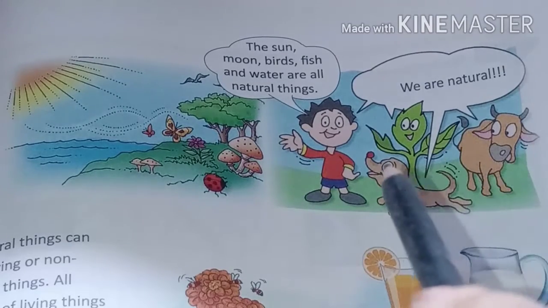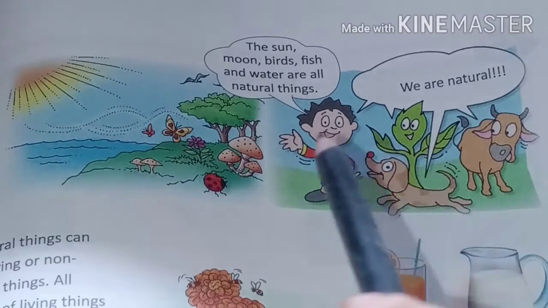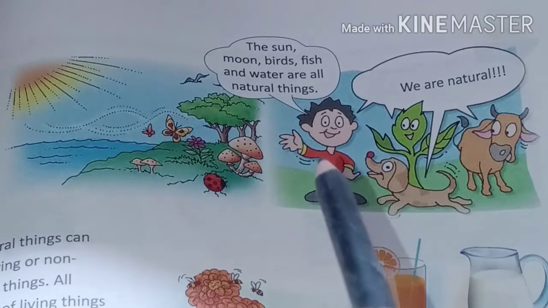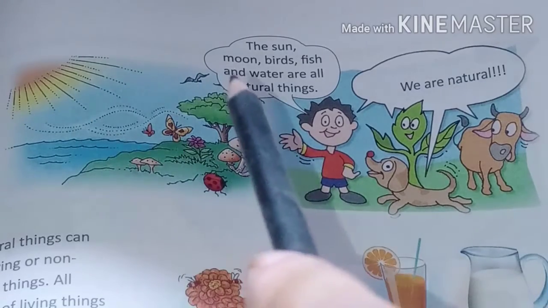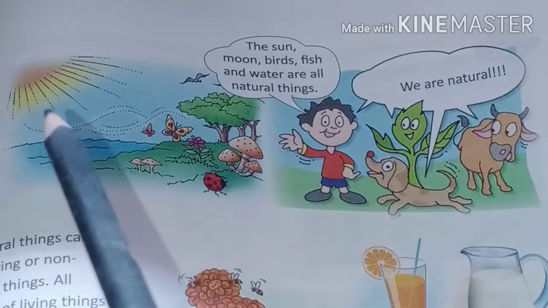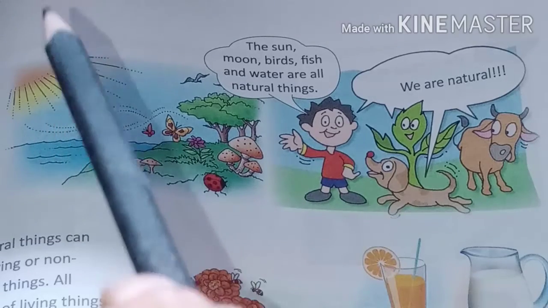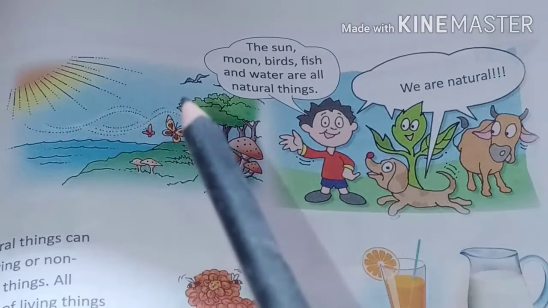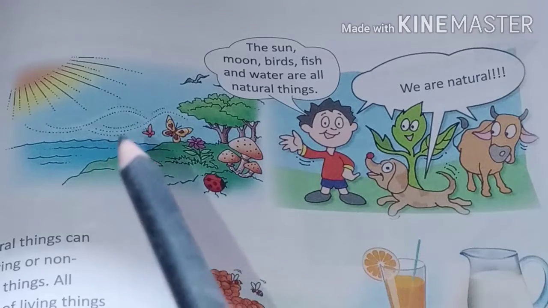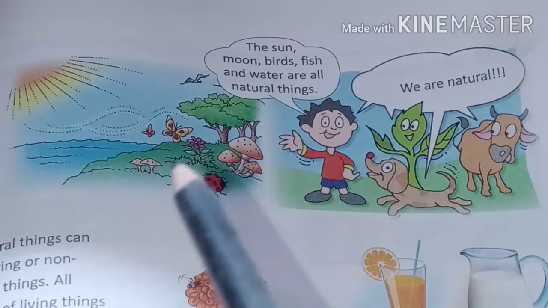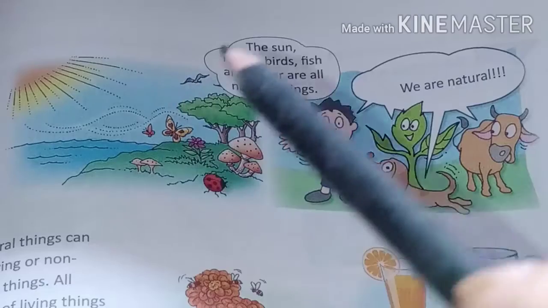Here cow, dogs, plants, and this boy are also natural things. And here also all things are natural things: the sun, moon, birds, fish, butterflies.